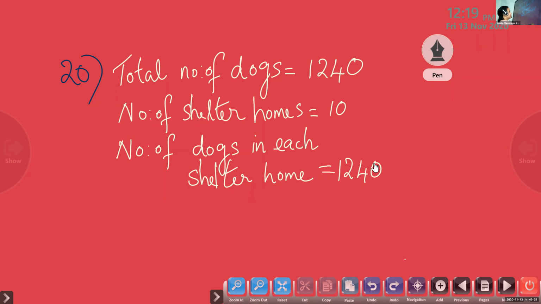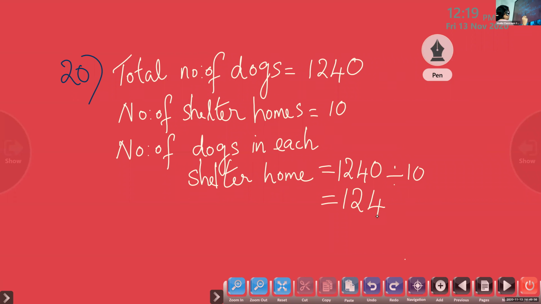$1,240 divided by 10. Find out the answer, all of you. Yes, Randir? Finished? Ma'am, I know the answer. What's the answer? 124. Yes, 124. Because children, we are going to delete or cross out the 0.